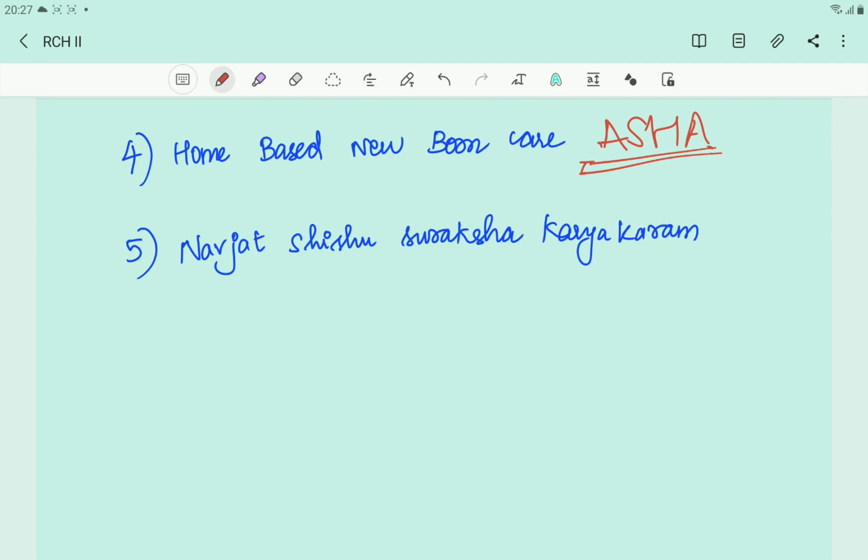And the next one is Navjat Sishu Suraksha Karyakaram. Navjat means neonatal, so from 1 to 28 days, and they'll make sure in this program that we'll be able to prevent neonatal death. Okay, so for that, they'll be training manpower. That's it.